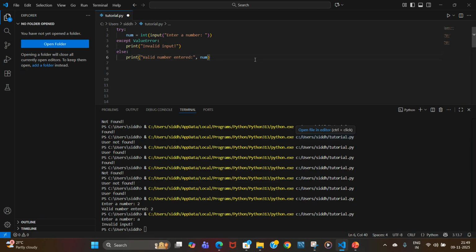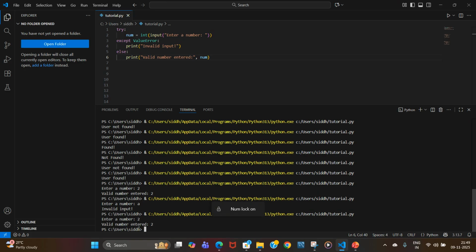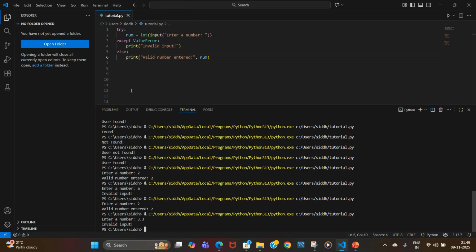So let's give it a try. See, here it's an input, so I'm entering, say, 2. So I'm entering 2, and it's a valid number that we have entered. So let's run this again and now we can try with a decimal. It's an invalid input because it will only accept an integer, right?